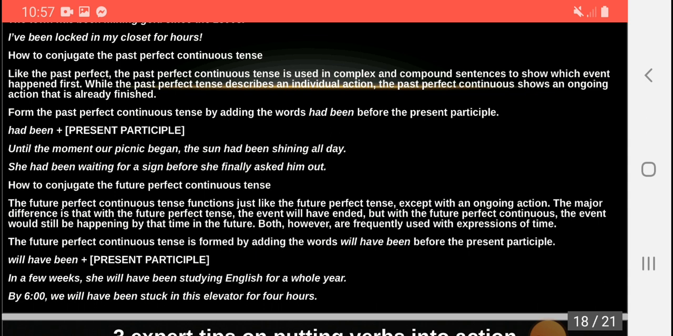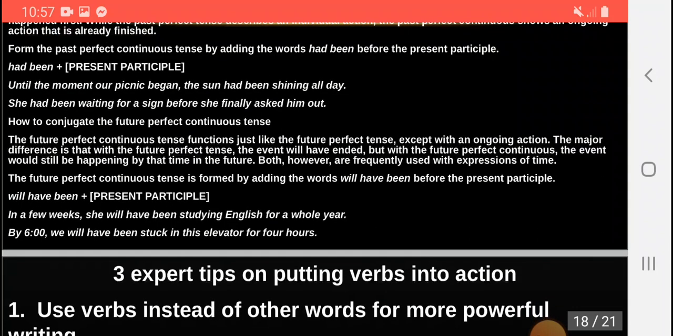Both, however, are frequently used with expressions of time. The future perfect continuous tense is found by adding the words "will have been" before the present participle. For example, in a few weeks, she will have been studying English for a whole year. By 6, we will have been stuck in this elevator for 4 hours.